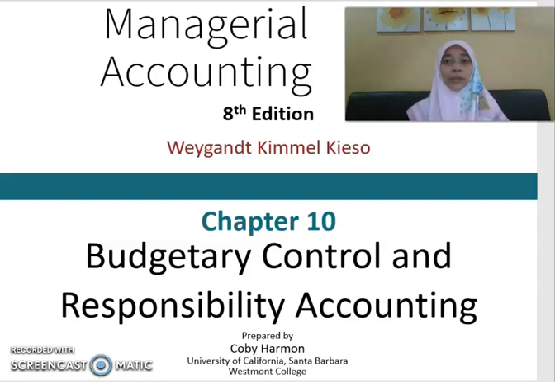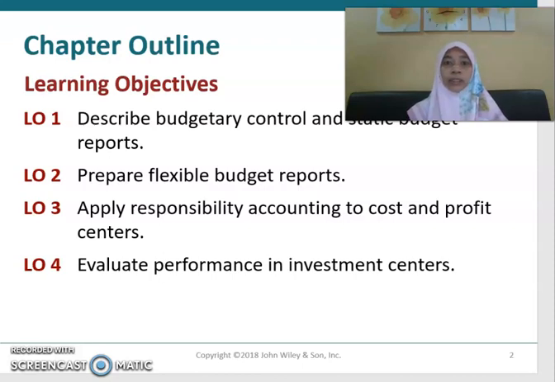I'm going to explain to you about chapter 10, budgetary control and responsibility accounting. At the end of this chapter, you should be able to describe the budgetary control and static budget reports, and then you need to be able to prepare the flexible budget reports. Next, you need to be able to apply responsibility accounting to cost and profit centers, and then how to evaluate performance in the investment centers.